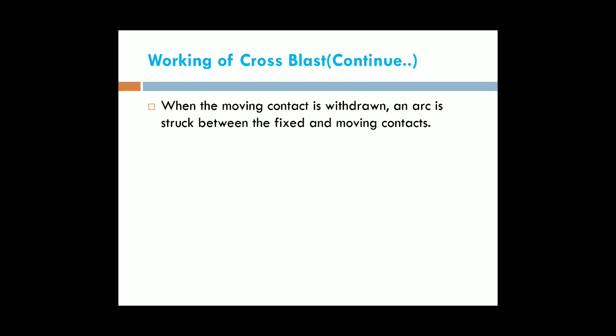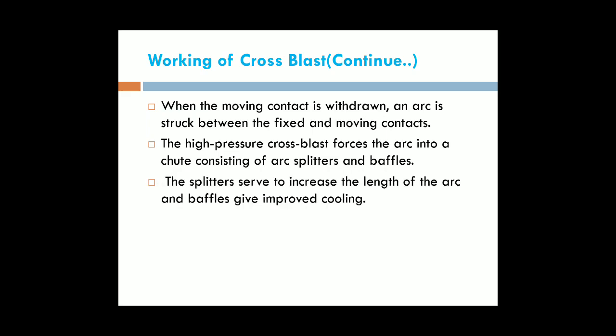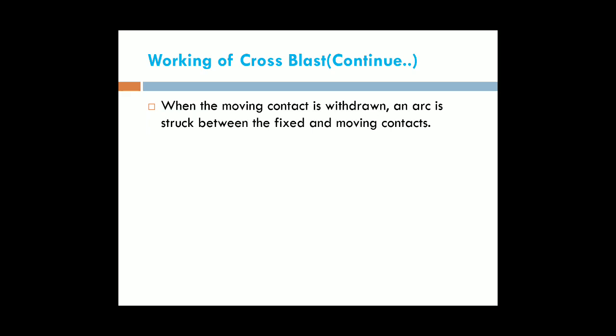Next, when the moving contact is withdrawn, an arc is struck between the fixed and moving contacts. The high pressure cross blast forces the arc into the chute consisting of arc splitters and baffles. The splitter serves to increase the length of the arc, and baffles improve the cooling.